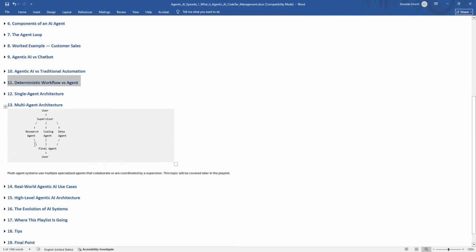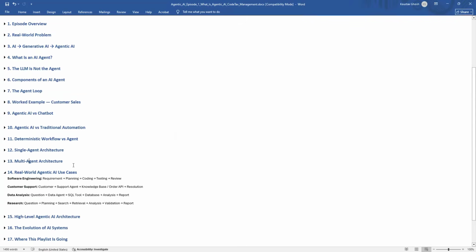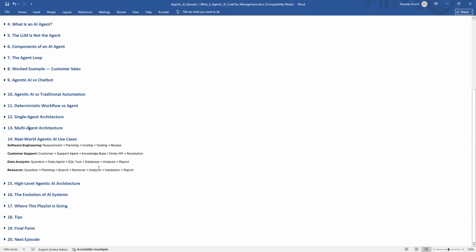The research agent here is specifically responsible for understanding the requirement. The coding agent is responsible for generating or modifying the code. A testing agent can be there, which is responsible for writing and executing tests. Also there can be a review agent, responsible for reviewing the implementations. So this is called a multi-agent architecture. We will cover this much later, right?